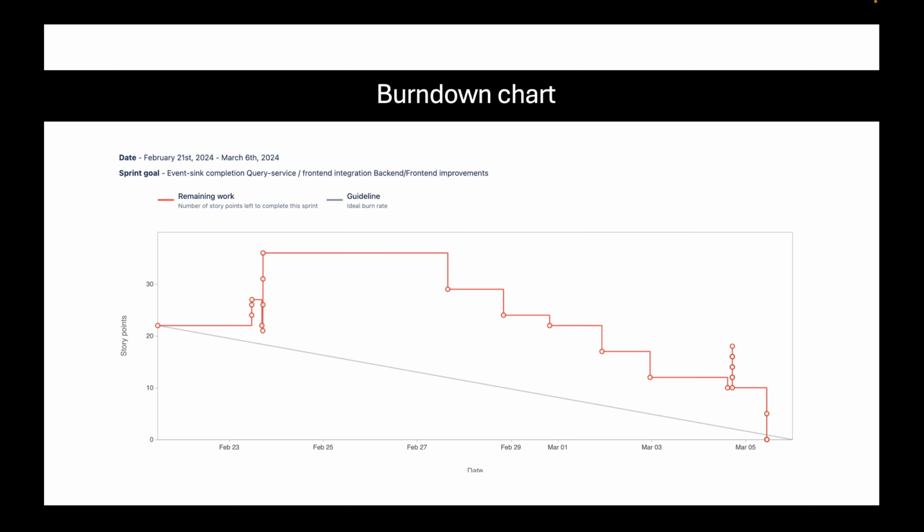Here's our burn down chart. You can see it starts at 22, increases to 50, and then slowly goes down to 0.